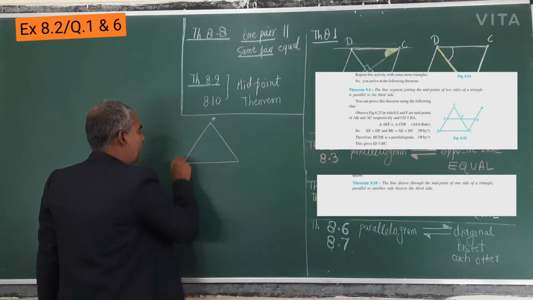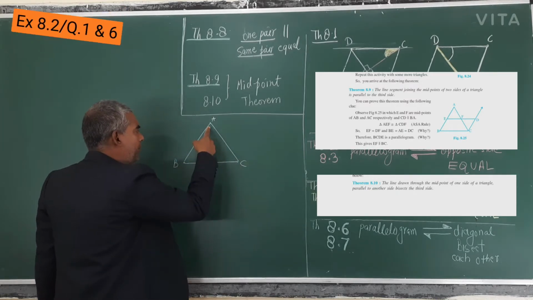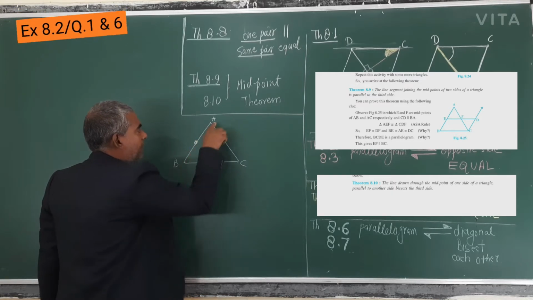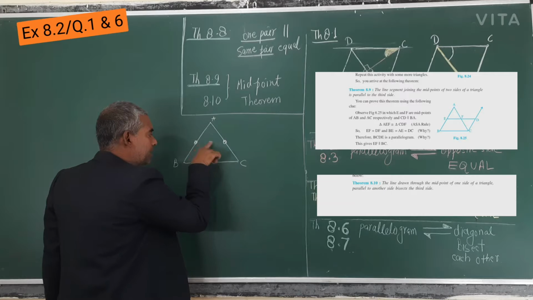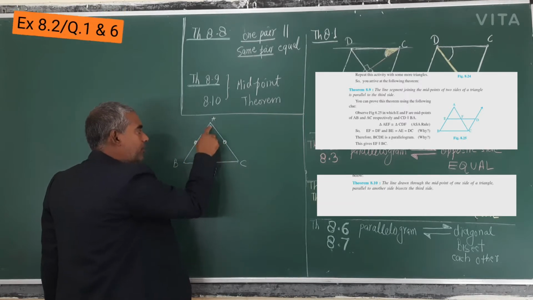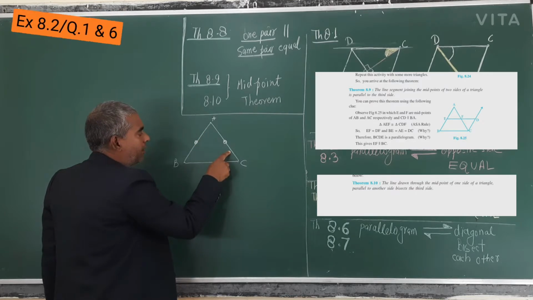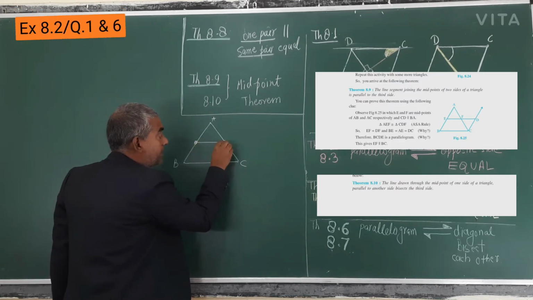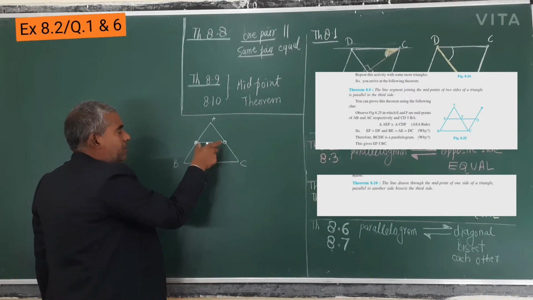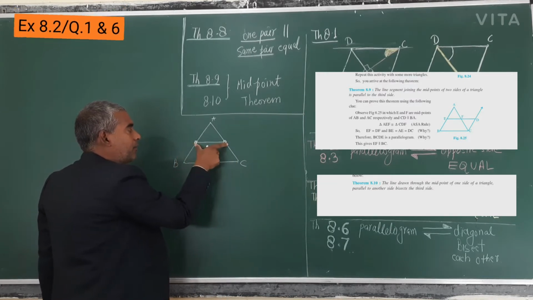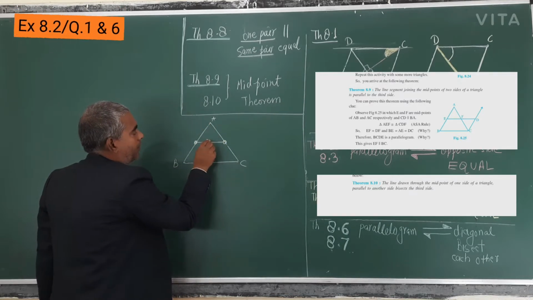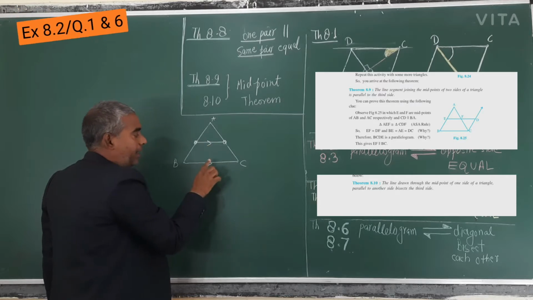This is triangle A, B and C. If you take the midpoint of AB side and the midpoint of AC side, these are called the line segment joining the midpoints of any two sides of a triangle. The line segment joining the midpoints of two sides of a triangle is parallel to the third, means this is parallel to the third side, and half of it.